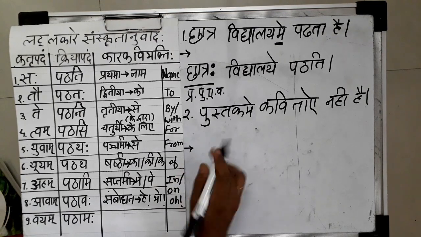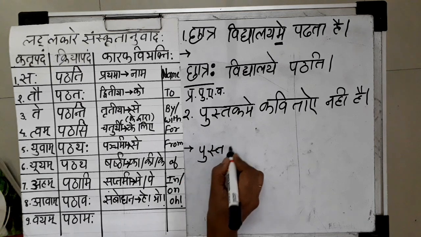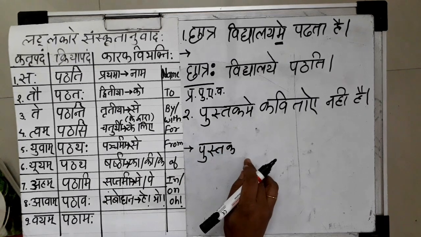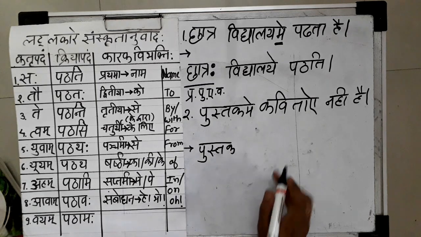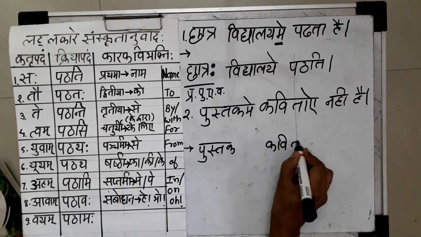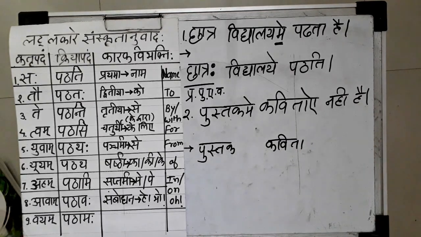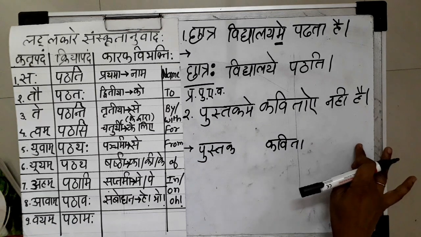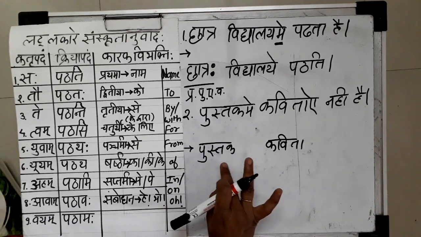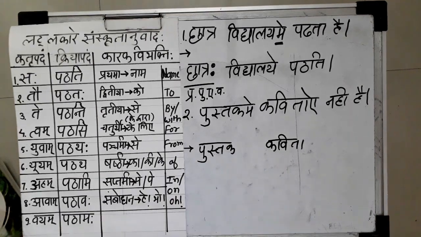The first word is pustak mein. So the main word we are going to write as pustak. We have to leave some place for writing its vibhakti. Kavitaye. For this the main word will be kavita. We have to leave this place. And nahi hai. Nahi means it is indicating the negative meaning. So the verb we are going to do at last. First of all we have to translate these earlier words before the verb.